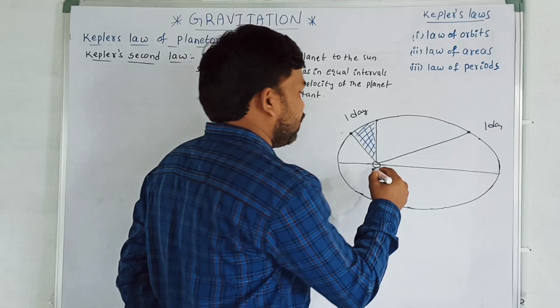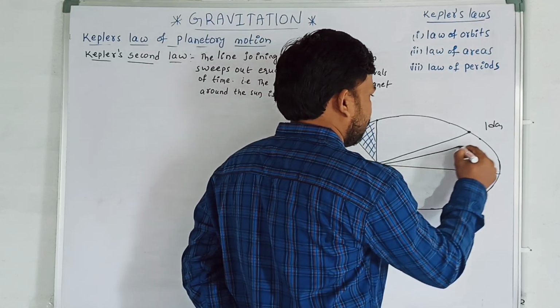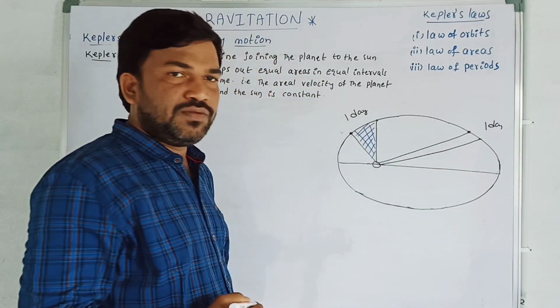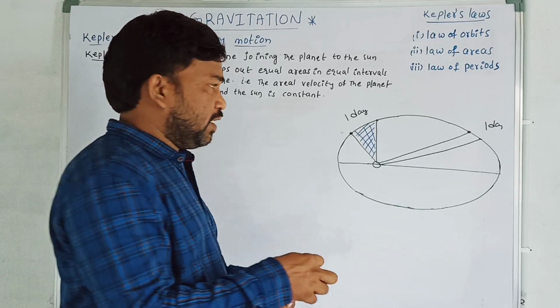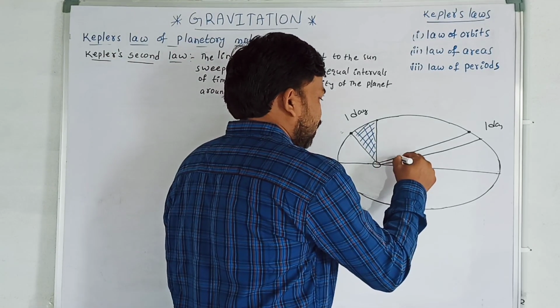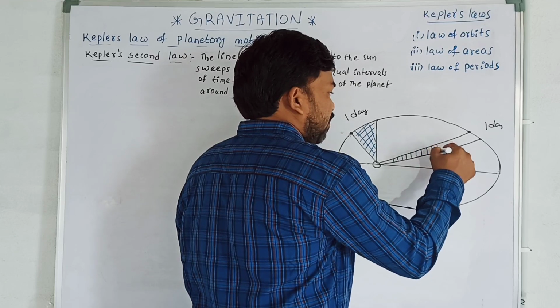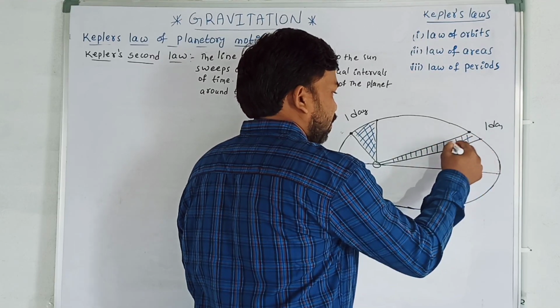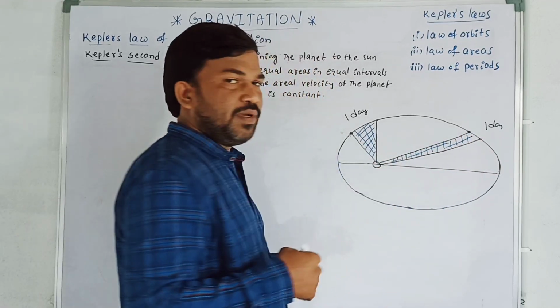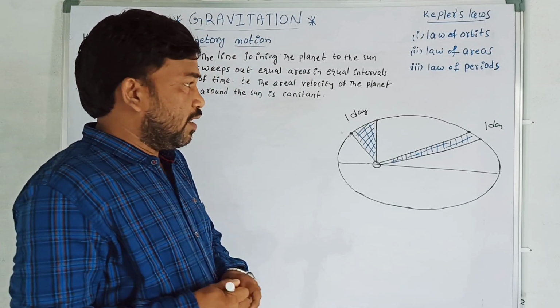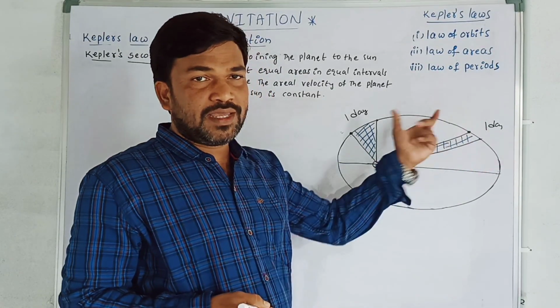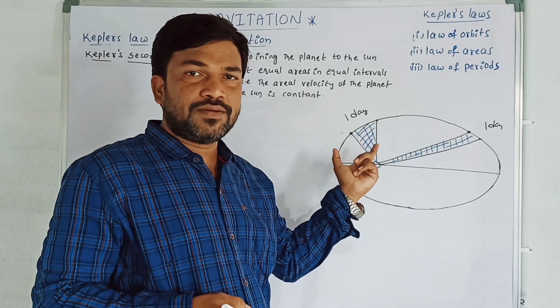Again I am joining the sun to the planet. How much area has it swept? This is the area swept by the radius vector, in one day again. Here also the time is one day.